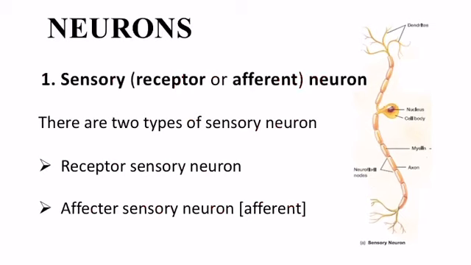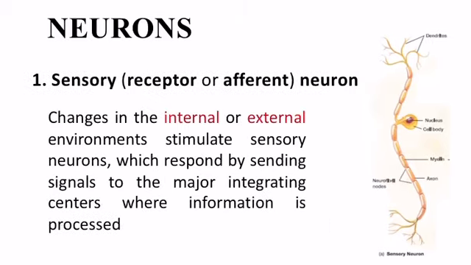Here you see a diagram of a sensory neuron, and these are the dendrites. The dendrites receive the signals and send them towards the cell body, and from the cell body the signals are transmitted to the axon. Changes in the internal or external environment stimulate sensory neurons, which respond by sending signals to the major integrating centers where information is processed.